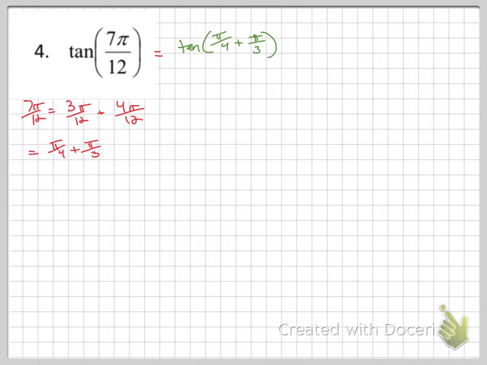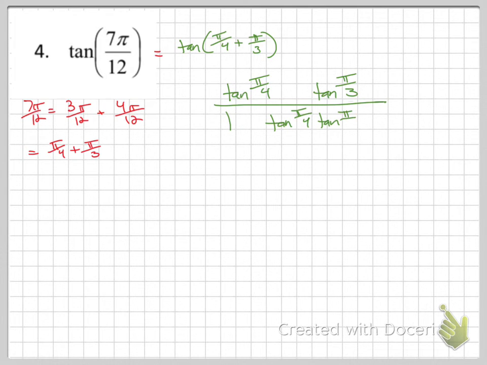Okay, tan, 1 tan, right? So tan of the first, tan of the second, 1 gap, tan of both. Tangent, same on top, opposite on the bottom. So we have pi's over 4s and pi's over 3s. I don't know that drawing tangent is helpful at pi over 4 and at pi over 3. Knowing what quadrant it is is helpful though. So tangent at pi over 4 is 1.